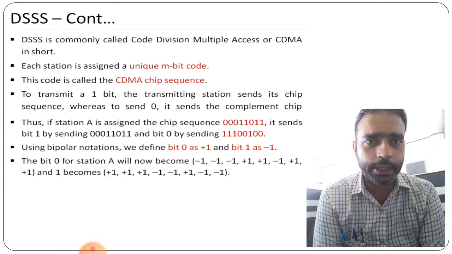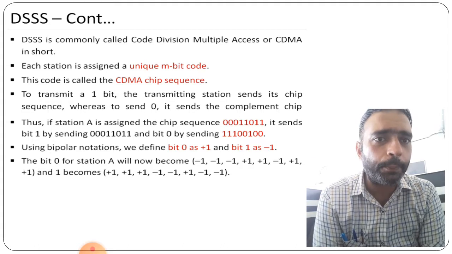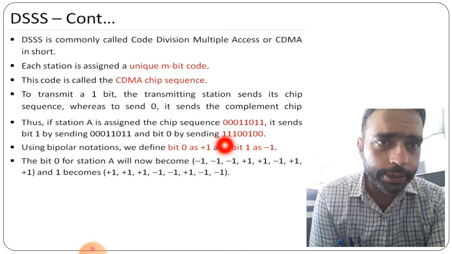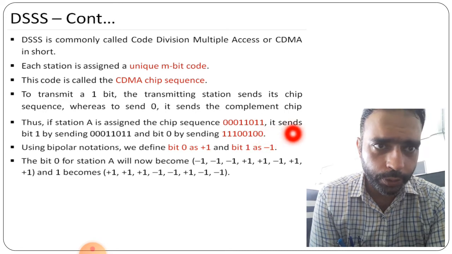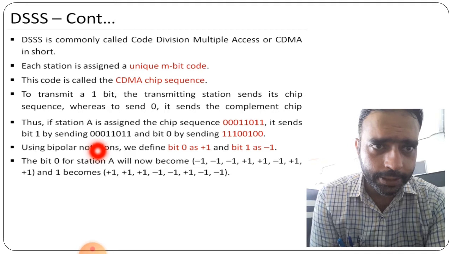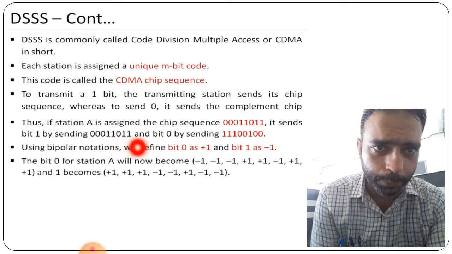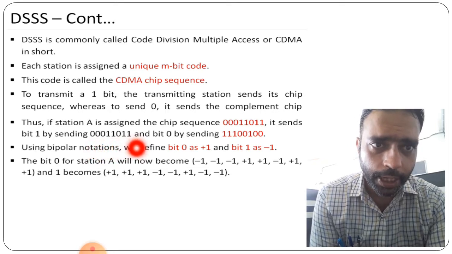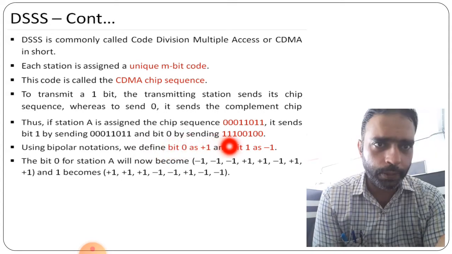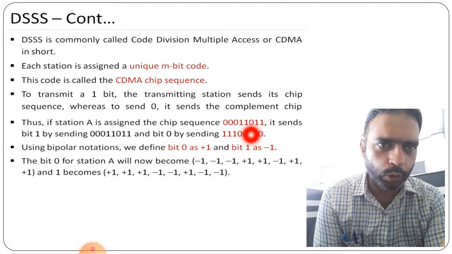If station A is given, that is assigned the chip sequence, that is 000, here it is given 000, right, 11011. So it sends bit 1 by sending this 000111011 and a bit 0 by sending 111, the complement part of this whole part.